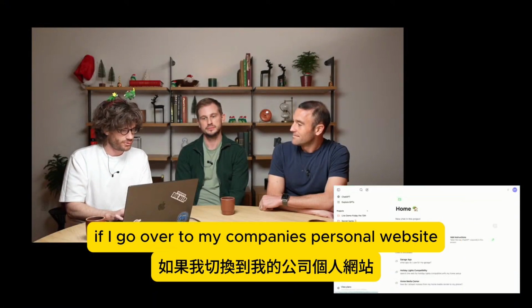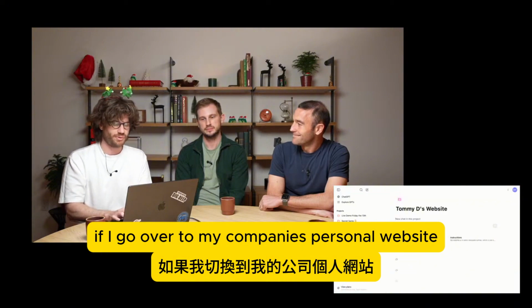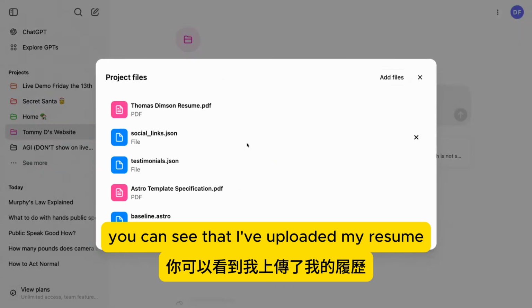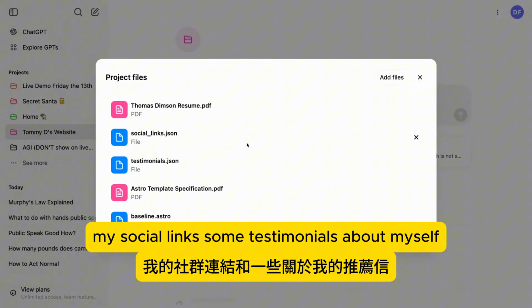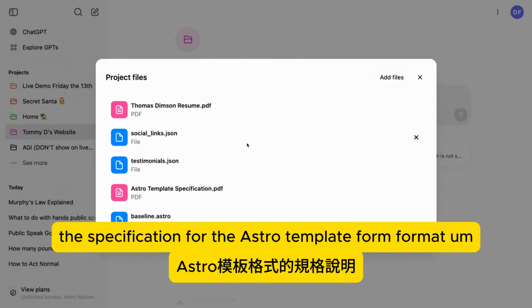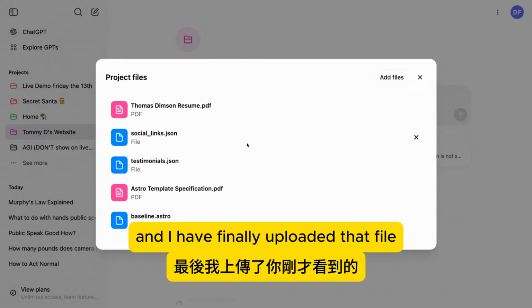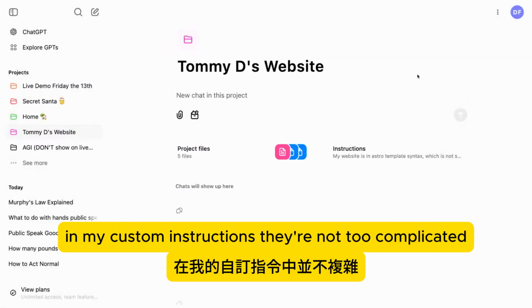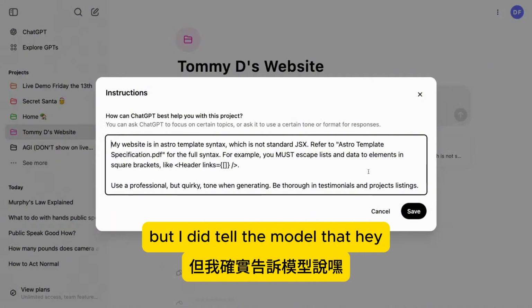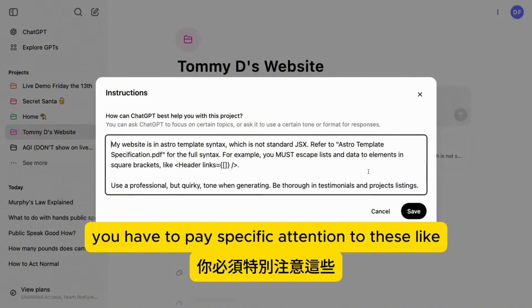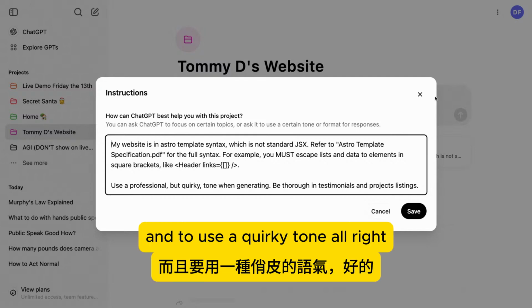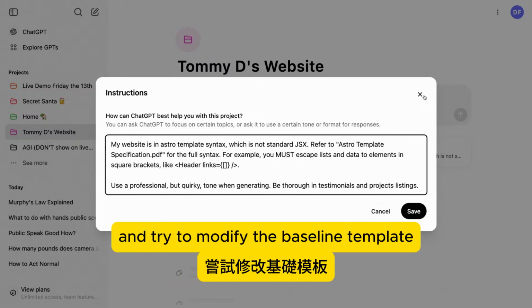If I go over to my Tommy D's personal website, inside of the project files, you can see that I've uploaded my resume, my social links, some testimonials about myself, and I've also uploaded the specification for the Astro template format. And I've finally uploaded that file you just saw, this baseline.astro. In my custom instructions, they're not too complicated, but I did tell the model that, hey, you have to pay specific attention to these bracketing formats and to use a quirky tone. All right, with that, let me get started and try to modify the baseline template.